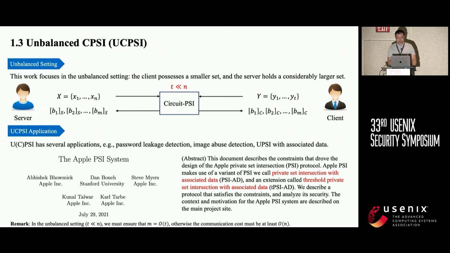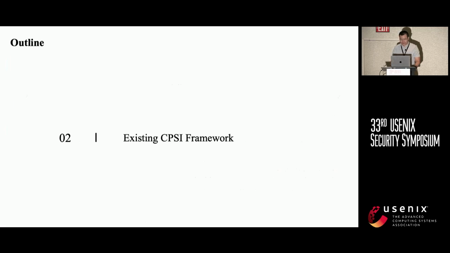This work is on Circuit-PSI in the unbalanced setting. That is, the client holds a set with a smaller size T, and the server holds a set with a considerably larger size N. Unbalanced Circuit-PSI also has several applications such as password leakage detection, image abuse detection, and PSI with associated data. A well-famous example is the Apple PSI system that uses PSI with associated data and threshold PSI with associated data.